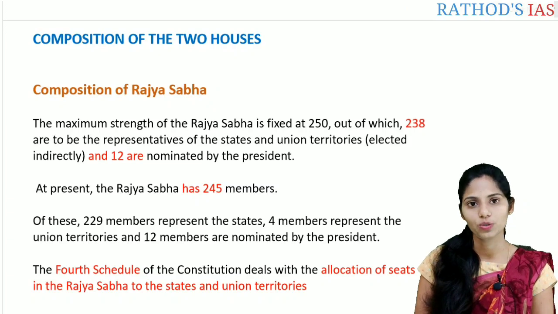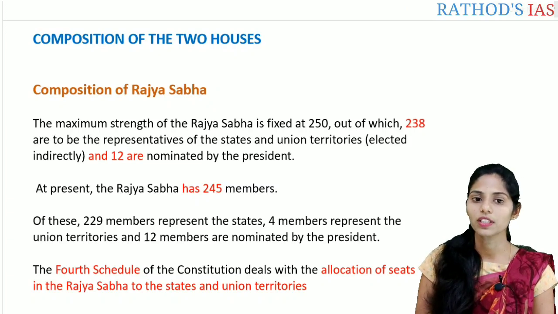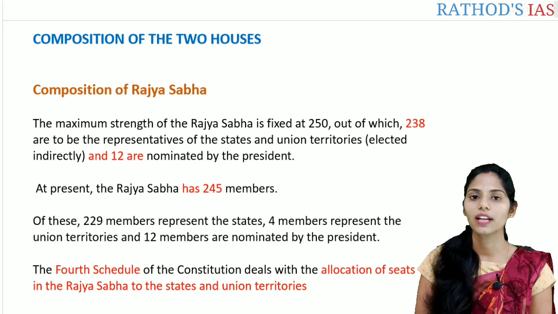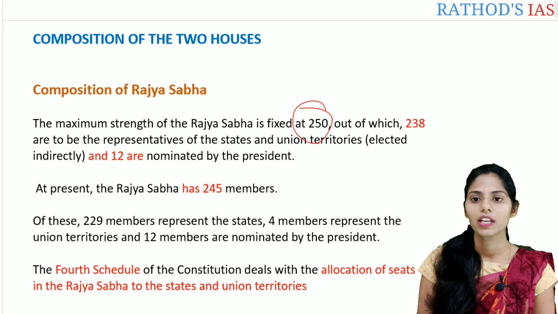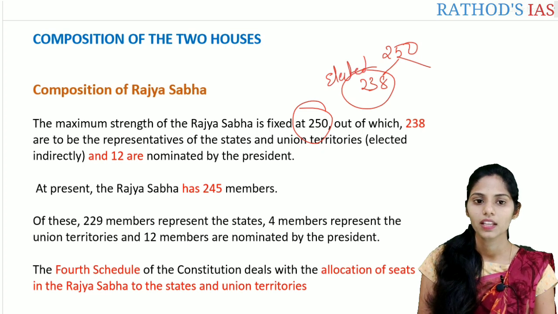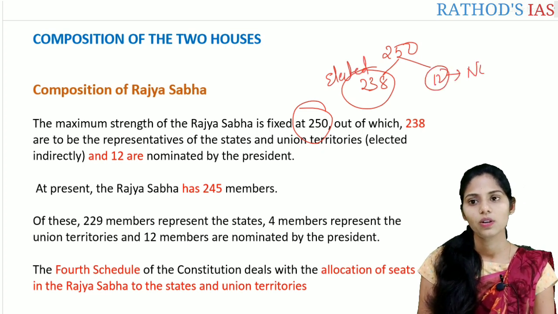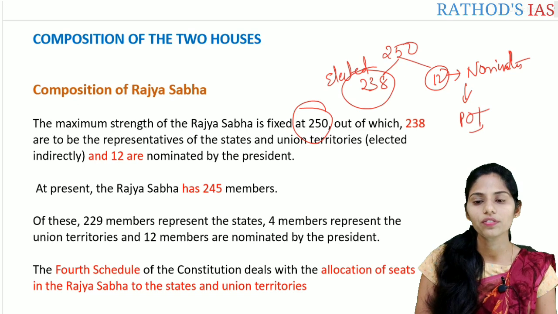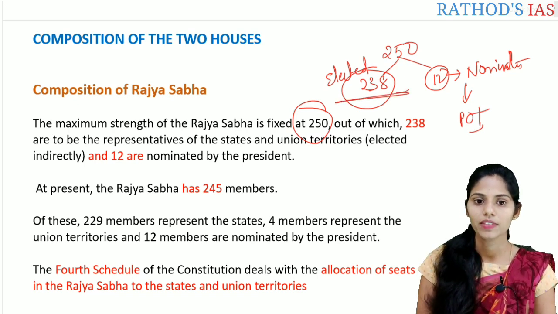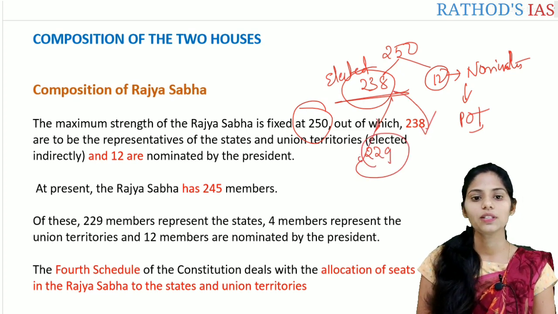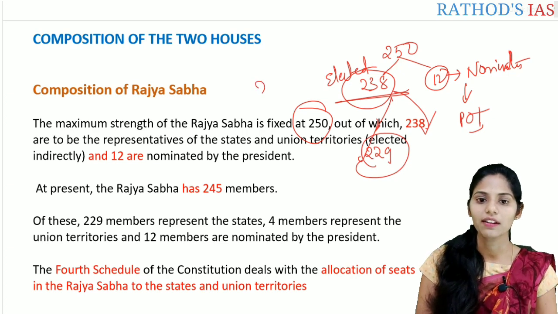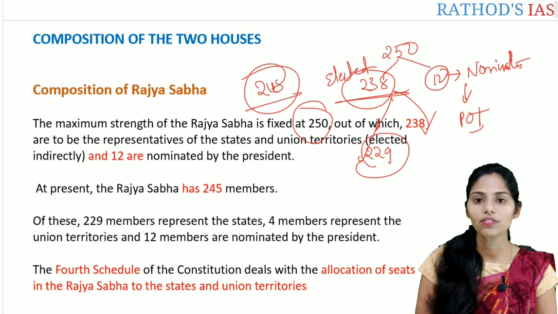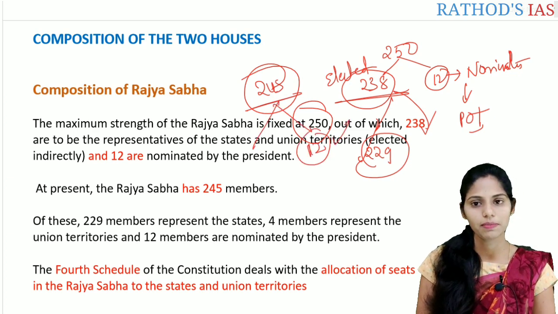And if you see the composition of the two houses, let us see the first one, the composition of the Rajya Sabha. The maximum strength of the Rajya Sabha is fixed, that is 250. Out of this 250, 238 are elected and 12 are nominated. Who nominates here? The President of India. Out of the 238 elected, 229 represent the states and the remaining represent the union territories. At present we have 245 members. Out of these 245 members, 12 are nominated members.